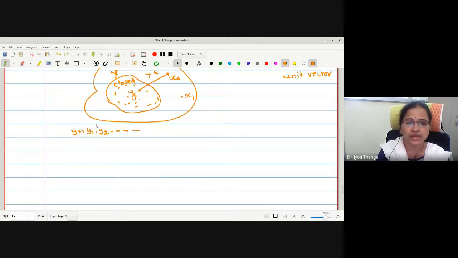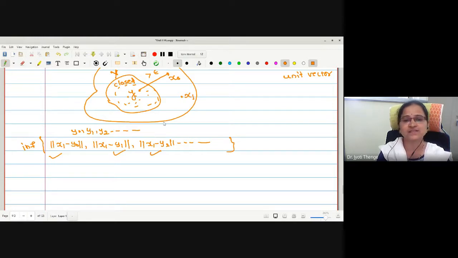Initially we find the distance between x1 and y0, then between x1 and y1, then x1 and y2, and so on. All the distances we calculate, and whichever gives us the infimum, we will treat as the distance between the point and this set Y.